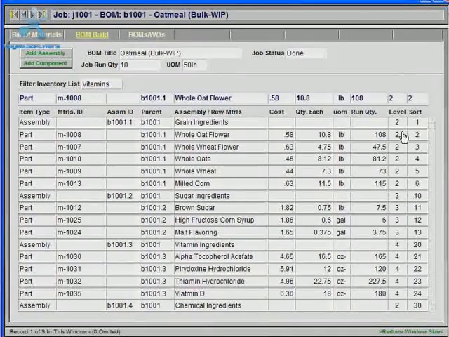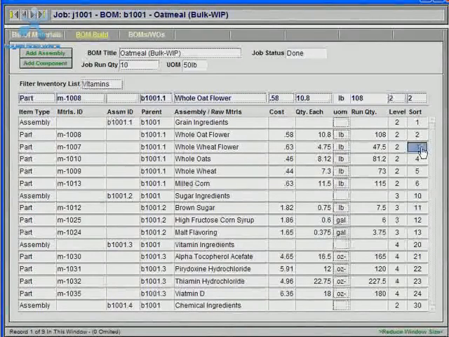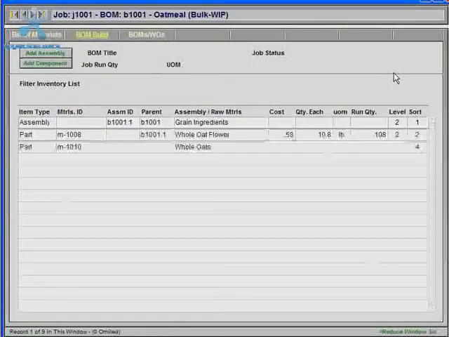And then the last two fields on the right here are for the BOM level and the sort of the bill of materials. The bill of materials in this list sorts using the sort field. So for instance, if I change this 3 to a 5, you'll then see this whole wheat flour drop underneath whole wheat oats materials item.